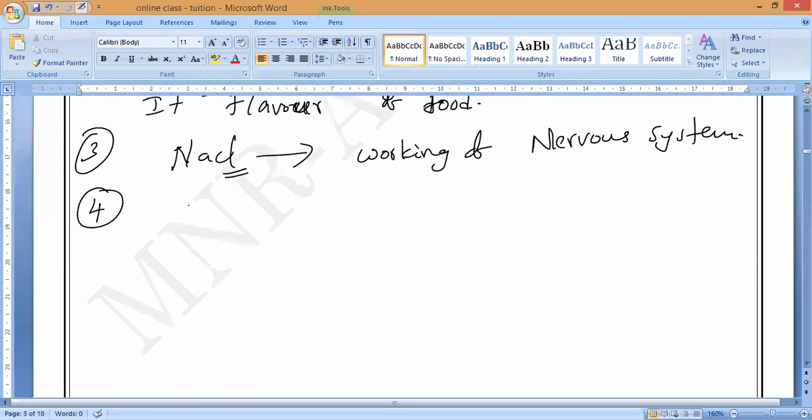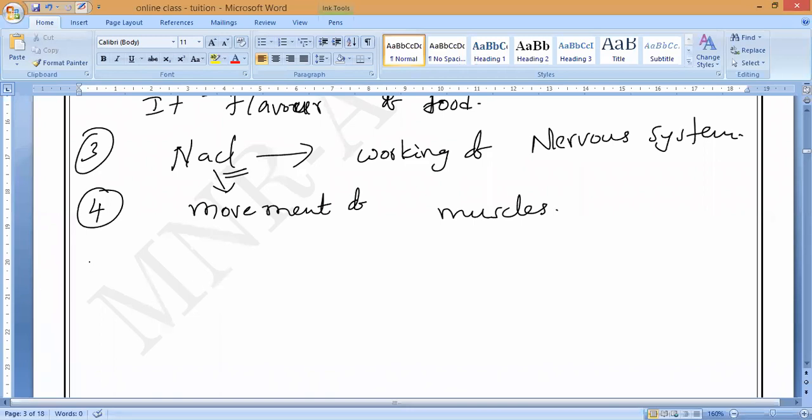Next, also the movement of muscles. If you are not consuming proper NaCl, then in the movement of muscles you will get pain. The muscles will become weaker in nature. So for the movement of muscles, who is helping? NaCl. Understand?